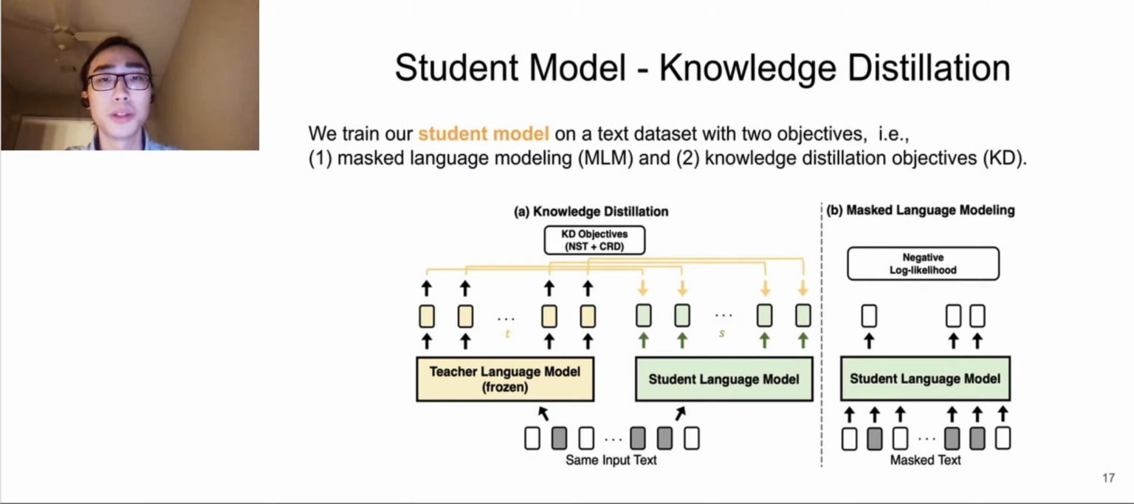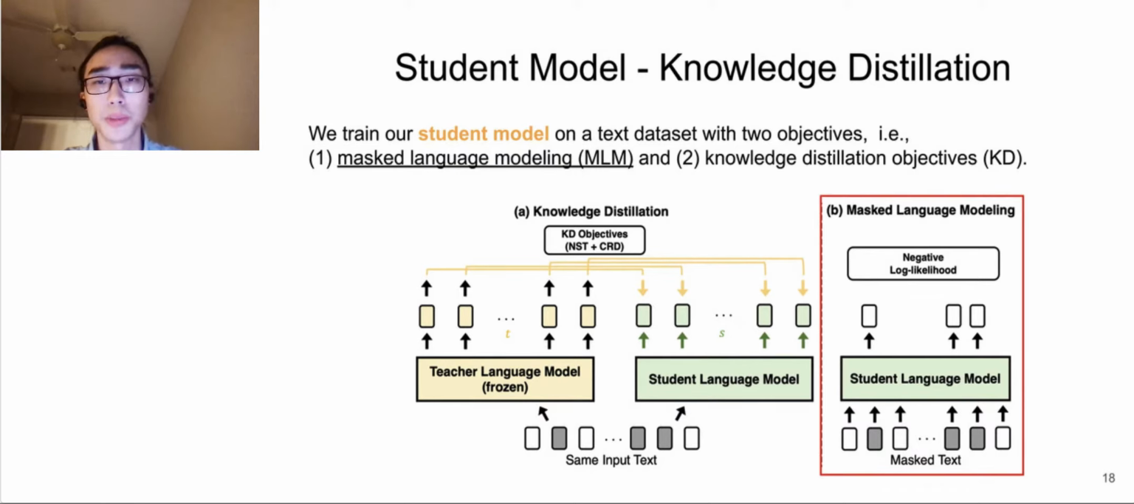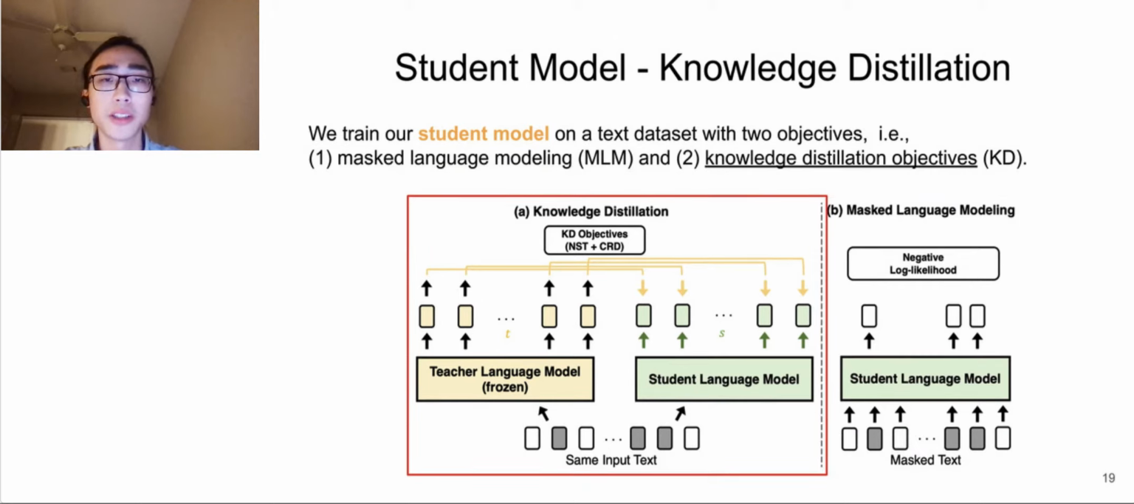After discussing the teacher model, we then introduce our student model and knowledge transfer method. We train our student model on a text dataset with two objectives. The first objective is masked language modeling, and the second objective is knowledge distillation from the teacher language model that is frozen.